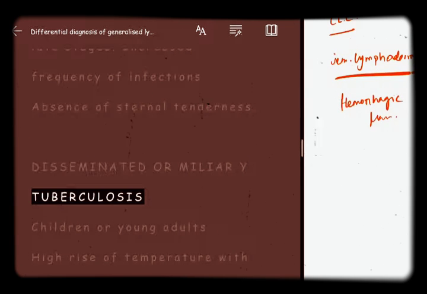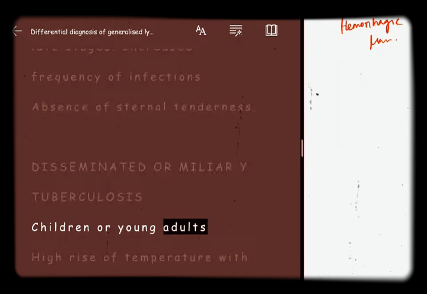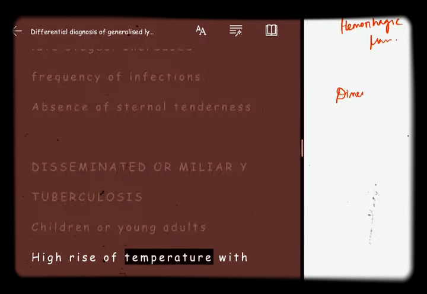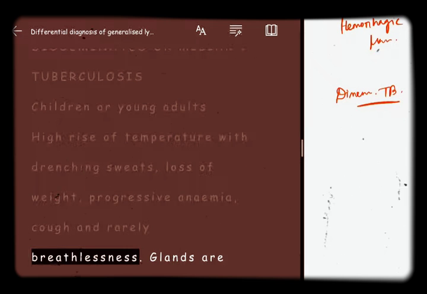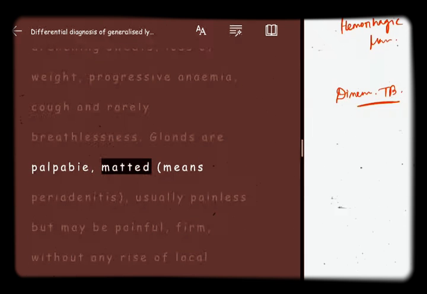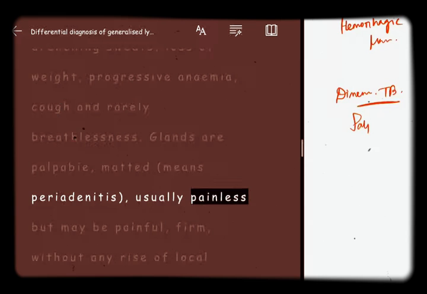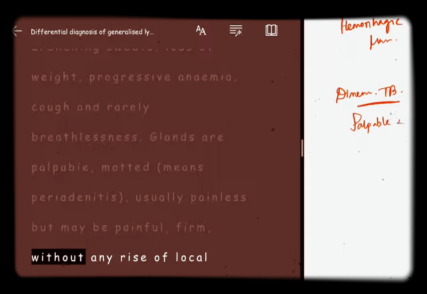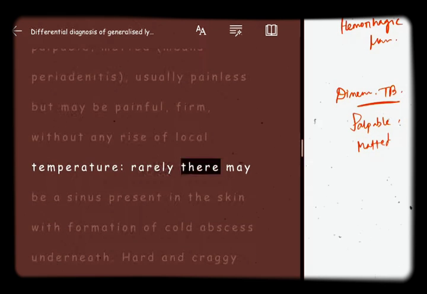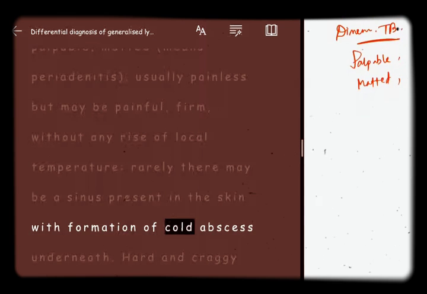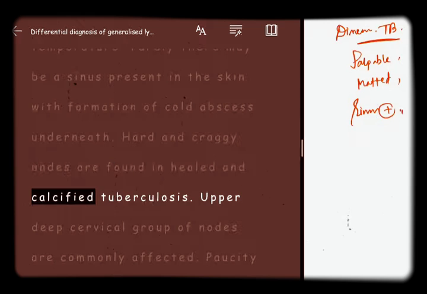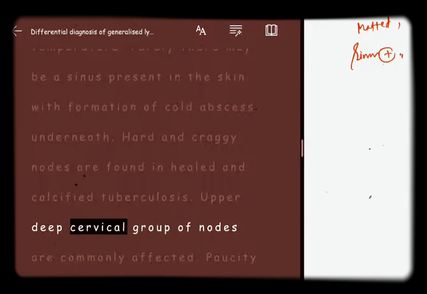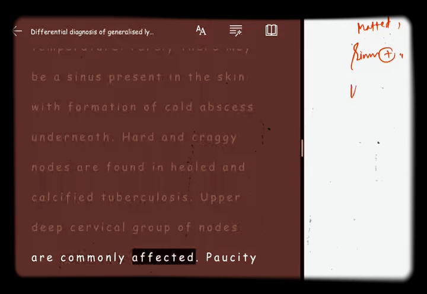Disseminated or miliary tuberculosis. Children or young adults. High rise of temperature with drenching sweats, loss of weight, progressive anemia, cough, and rarely breathlessness. Glands are palpable, matted, usually painless but may be painful, firm, without any rise of local temperature. Rarely there may be a sinus present in the skin with formation of cold abscess underneath. Hard and craggy nodes are found in healed and calcified tuberculosis. Upper deep cervical group of nodes are commonly affected.